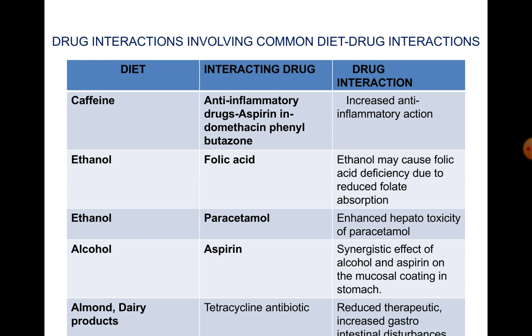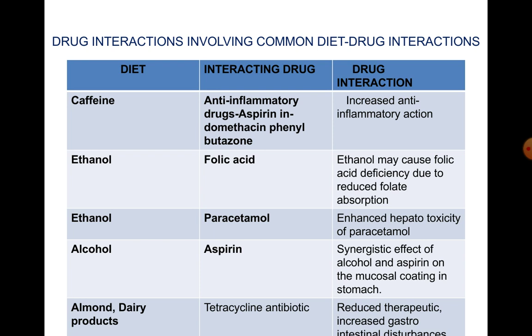Now, drug interactions involving common diet. First of all, caffeine interacts with anti-inflammatory drugs like aspirin, indomethacin, phenylbutazone, etc., which increases the anti-inflammatory action. Ethanol interacts with folic acid, and ethanol may cause folic acid deficiency due to reduced folate absorption.